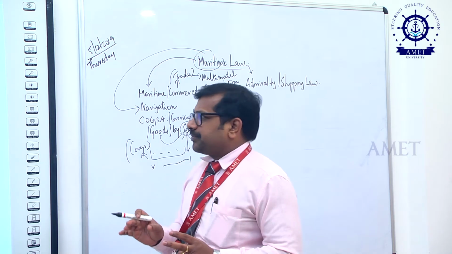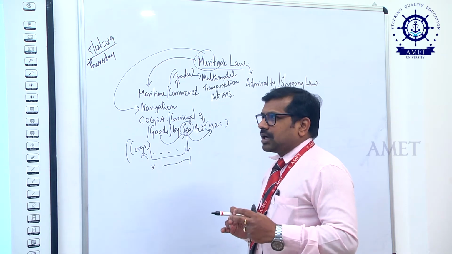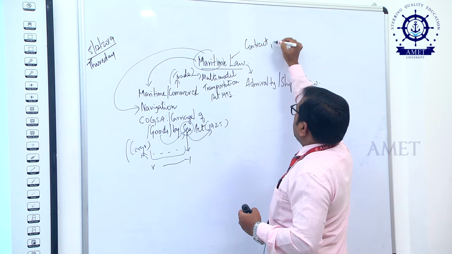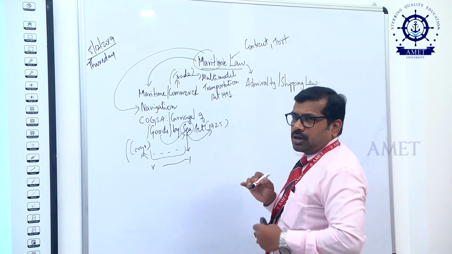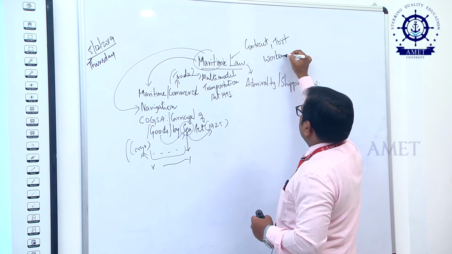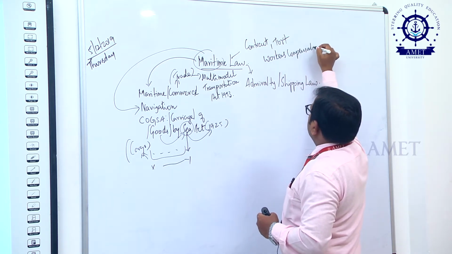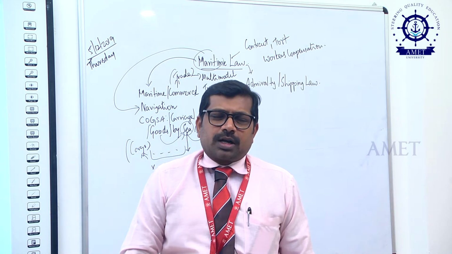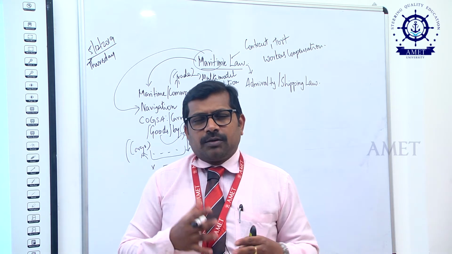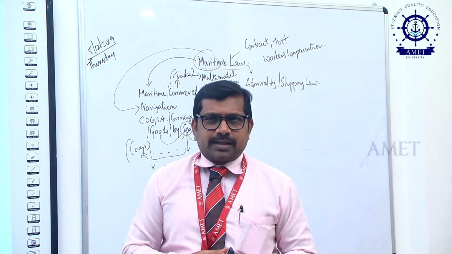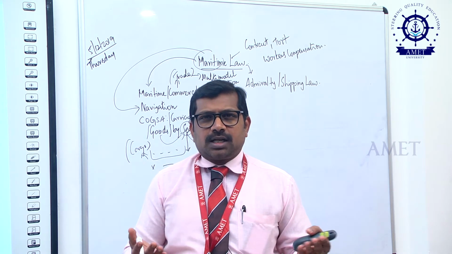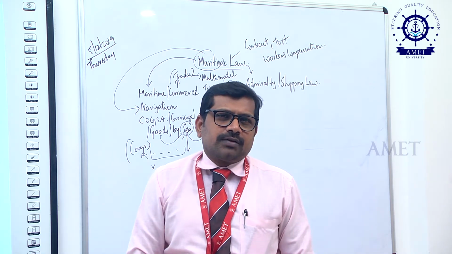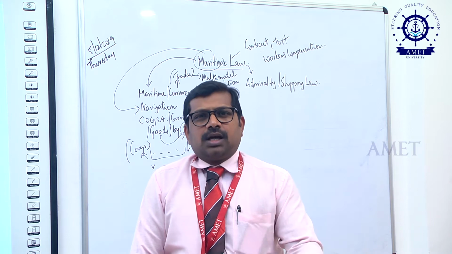But this maritime law deals with or governs three things: one is contract, another one is tort, and the third one is workers compensation. Now, what is the meaning of contract? Contract means that as per this maritime law, people engage in contracts. For example, the ship owner, charterer, port agents, salvage people. Each and every person enters into a contract with various agreements.